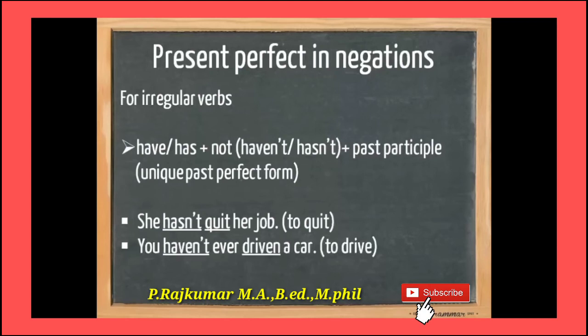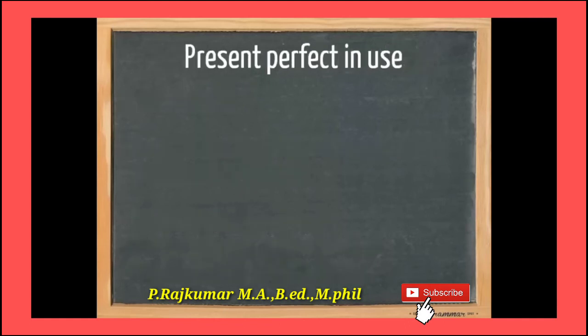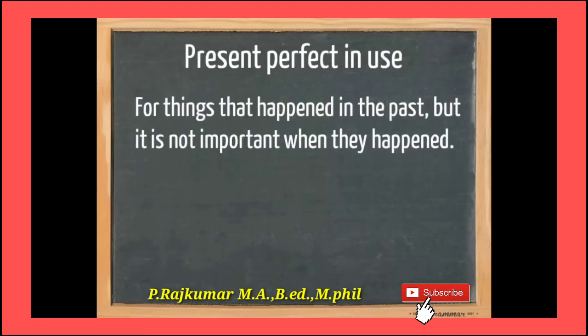For irregular verbs, have or has plus not. Haven't or hasn't plus past participle. Unique past perfect form. She hasn't quit her job. To quit changed as hasn't quit. To drive changed as haven't driven.